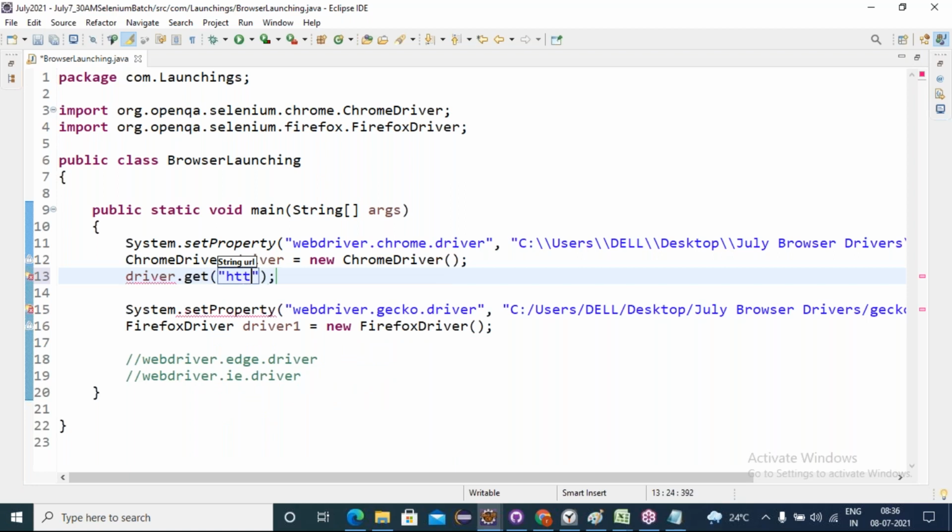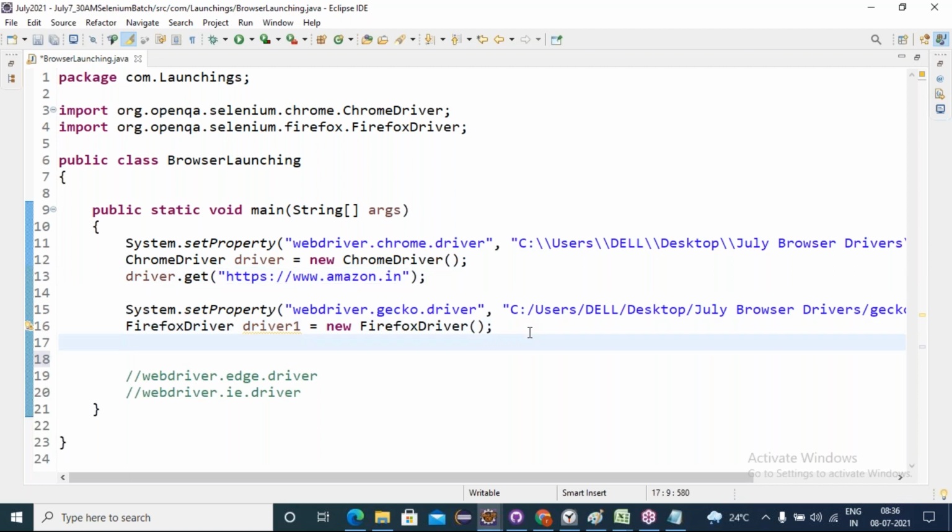Driver.get of a URL. I'm giving https://www.amazon.in. Now in Firefox I want to launch with some website. Now what reference can I use here? Come on. driver dot... driver is going to Chrome, so driver1 is going to navigate Firefox.